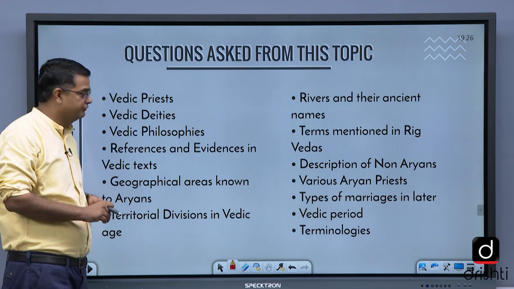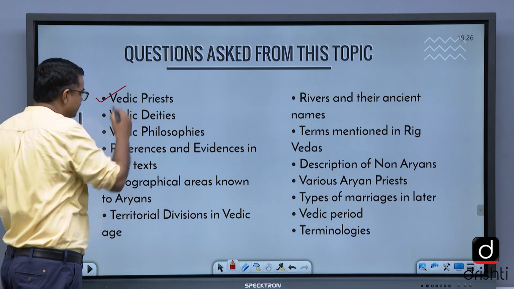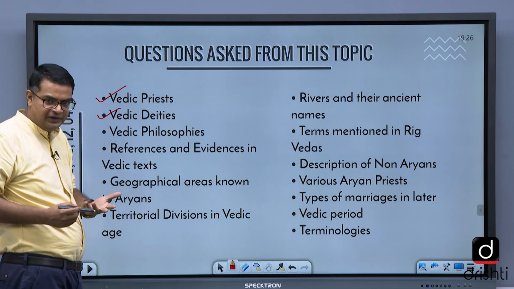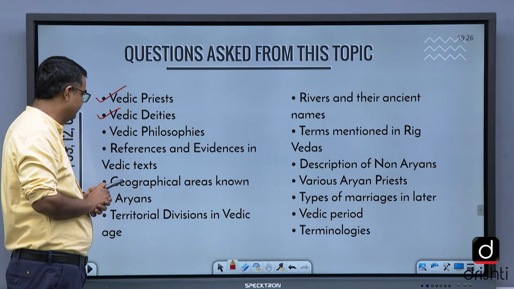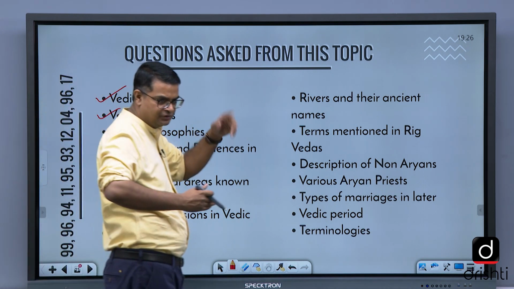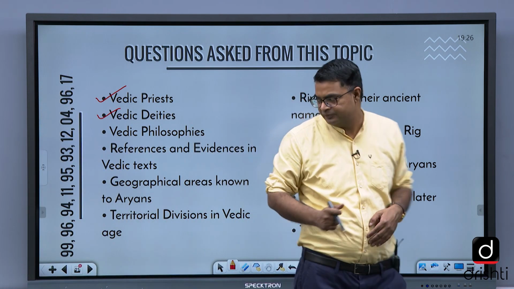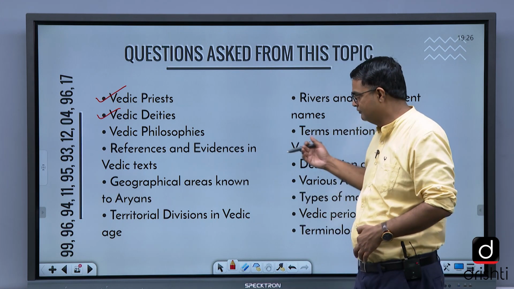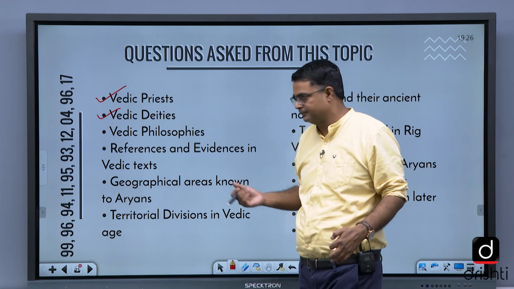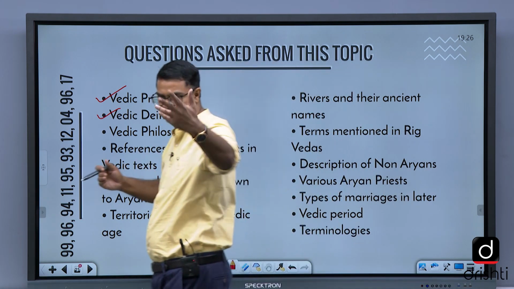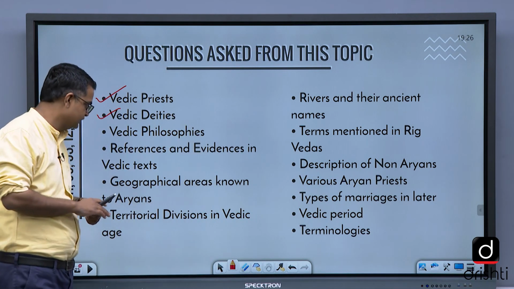Then another, Vedic priests. They have asked a question. Vedic deities, who are the important deities? Vedic gods and goddesses. Vedic philosophy, they have asked a question from Vedic philosophy, the philosophy that developed after the development of the Upanishads. The references and evidence in Vedic texts, in Vedic literature, that we will discuss.